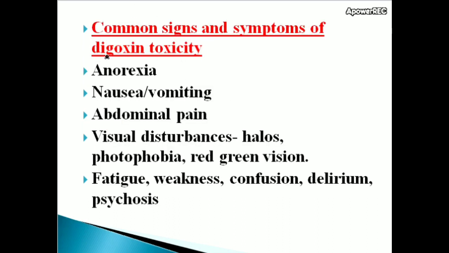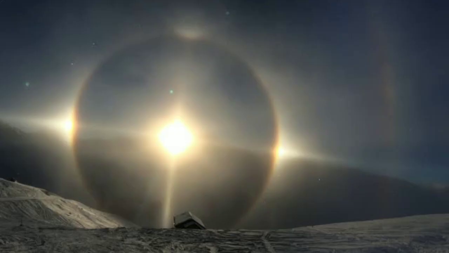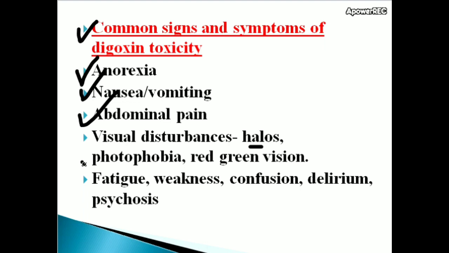Common signs and symptoms of digoxin toxicity, that means overdose of digoxin drug, may cause anorexia, nausea, vomiting, abdominal pain, visual disturbance. Halos means patient may feel bright circles that surround a light source. Photophobia, red green vision, fatigue, weakness, confusion, delirium, psychosis. All these are signs and symptoms of digoxin toxicity.